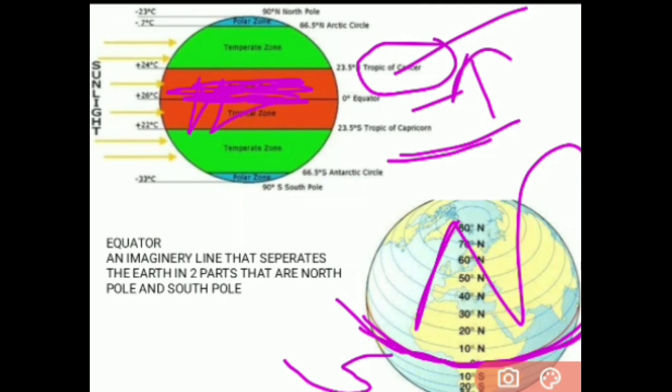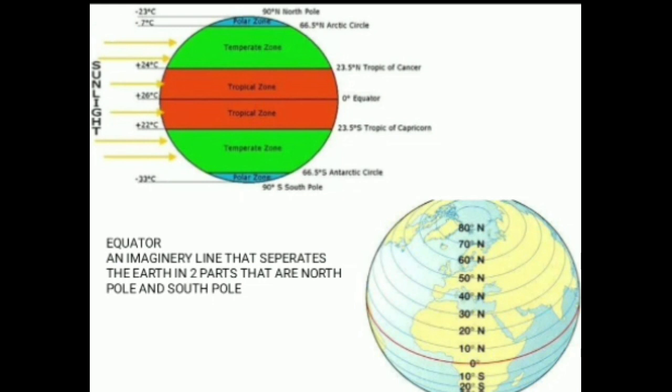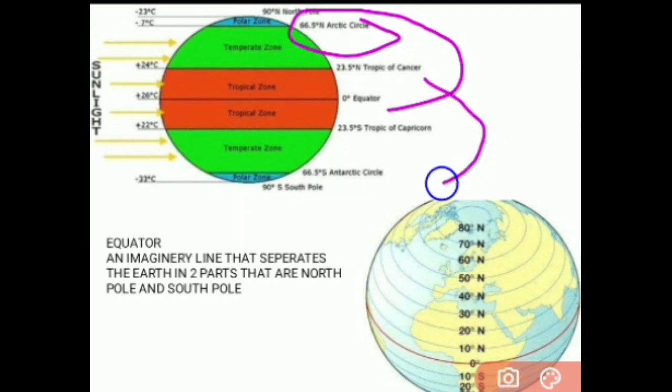Now we have talked about the Tropic of Cancer and the Tropic of Capricorn. The next important thing: just at 66.5 degrees north of the equator, you will see the Arctic Circle. On 66.5 degrees south of the equator, we will see the Antarctic Circle.